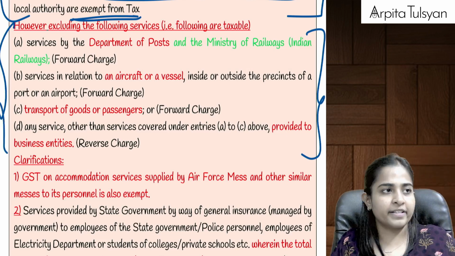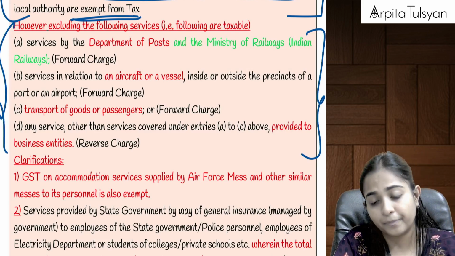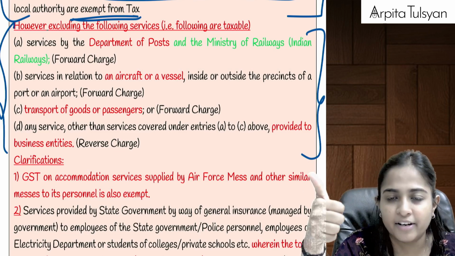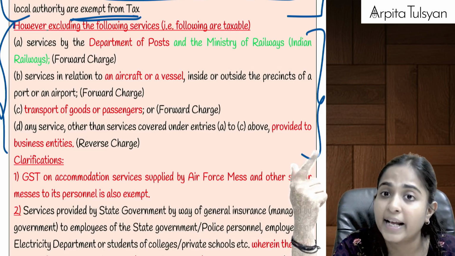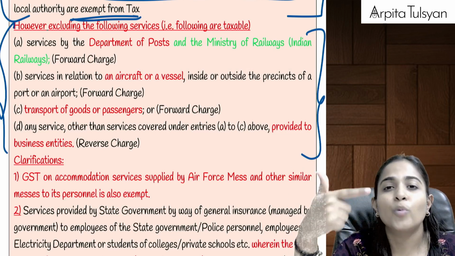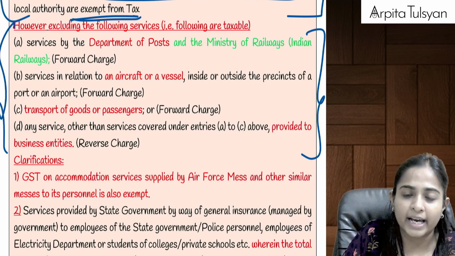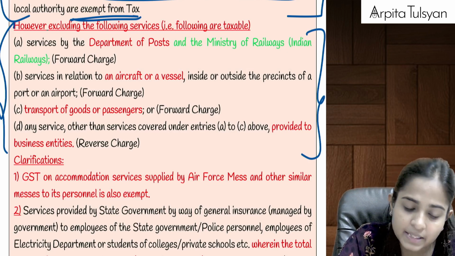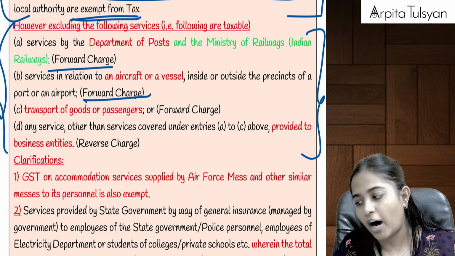Which four services are put in exception? A few of them we have already studied in the reverse charge mechanism chapter. First one is any services by the Department of Post and Ministry of Railways. This is not going to be exempted. It is going to be taxable, and that too under forward charge. Second, any services provided in relation to aircraft or vessel, inside or outside the port or airport. Even this will be taxable under forward charge. Remember, this was there under the exceptions of RCM also.